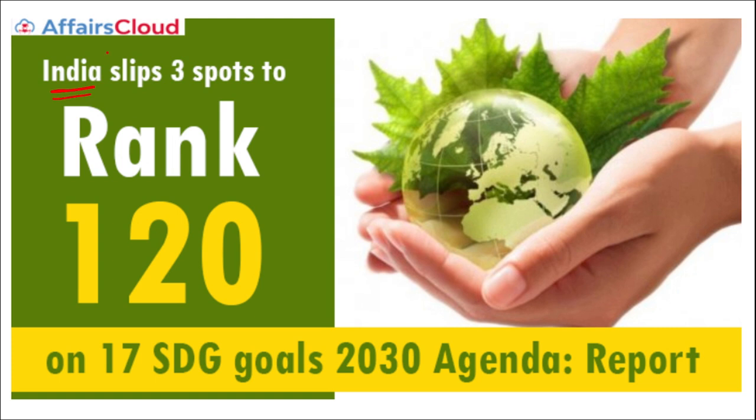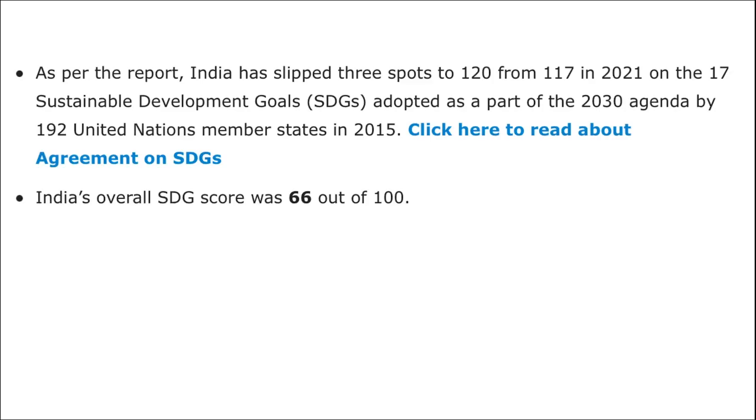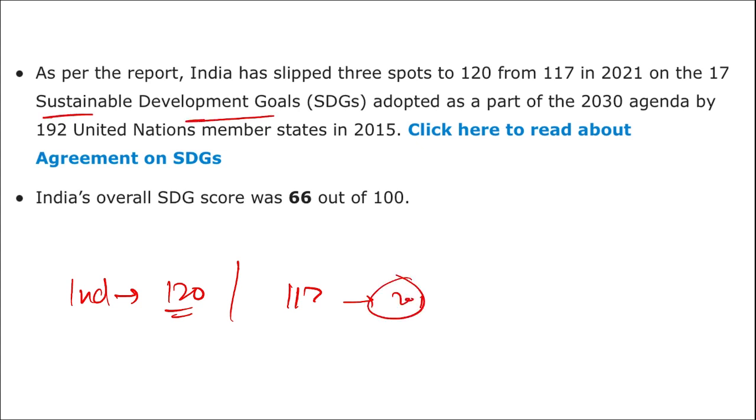Next is India. India has recently slipped 3 spots to rank 120 on the Sustainable Development Goals 2030 agenda. I repeat, recently India has slipped 3 spots and the rank of India is 120 on the 17 Sustainable Development Goals of the 2030 agenda. As per the report, the rank of India is now 120 from 117 in 2021 on the 17 Sustainable Development Goals adopted as a part of the 2030 agenda by 192 United Nations member states in the year 2015.